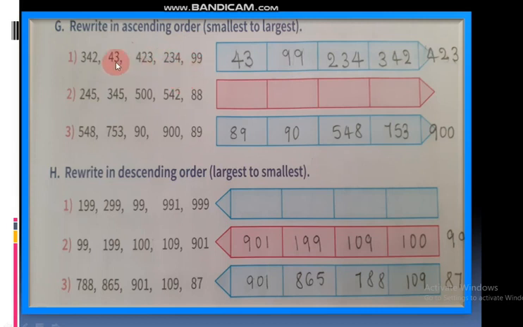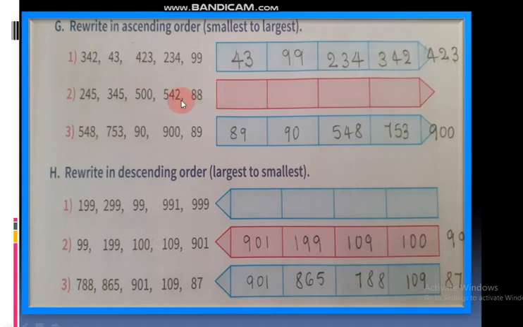Smallest number to biggest. You have to search here which is the smallest number and then write. Okay, 234. And then which number is next? 342. Okay, which is the next number? 423. This also is easy only, smallest to largest. First choose the smallest number and then write up to the biggest number. Okay, you have to do this problem: 245, 345, 500, 542, 88.